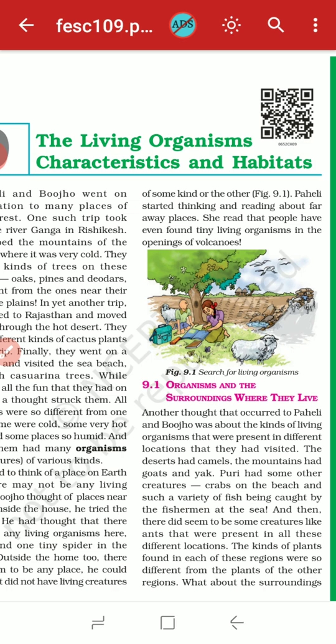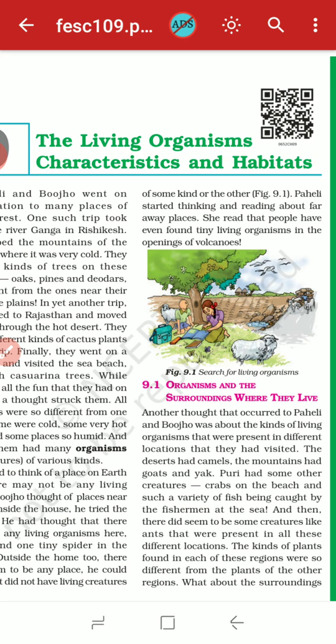Paheli started thinking and reading about far away places, places which are very far from their home. She read that people have even found tiny living organisms in the openings of volcanoes. That means that after a volcanic eruption, people found tiny living organisms inside the volcanoes.